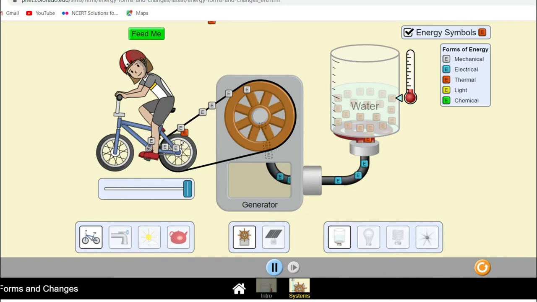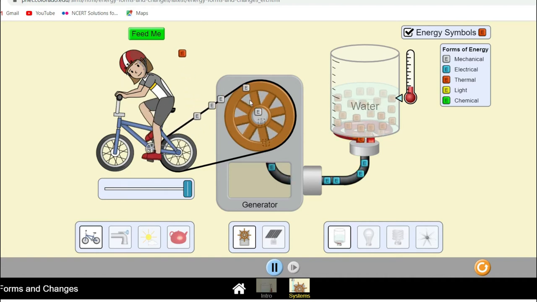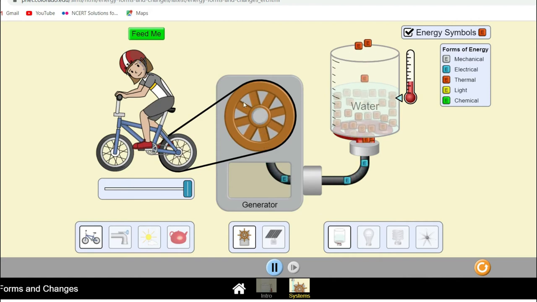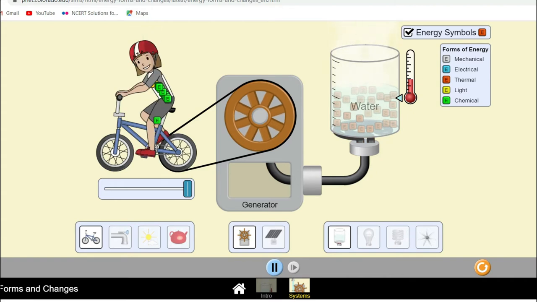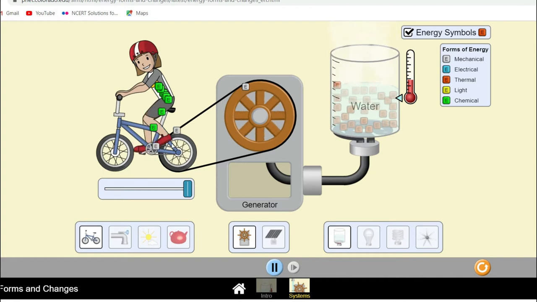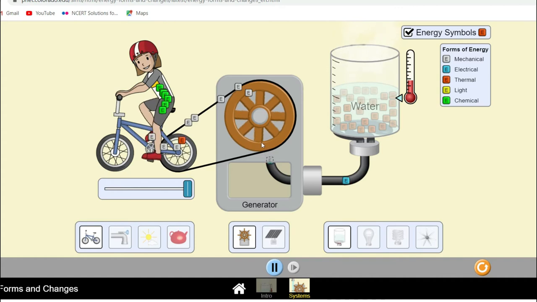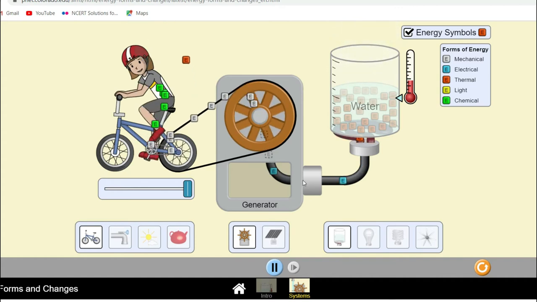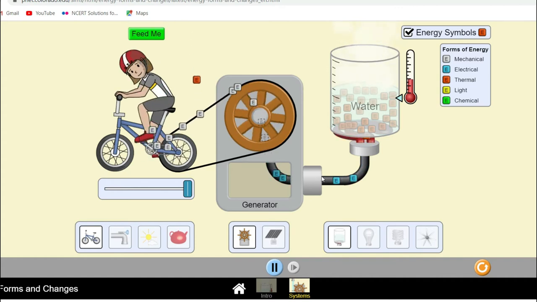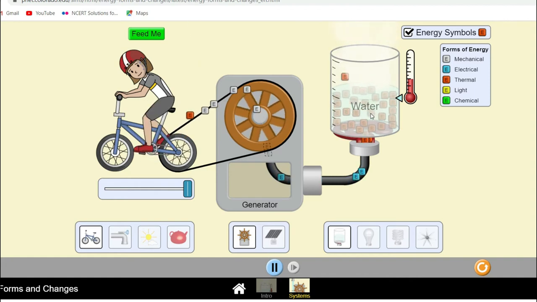The kinetic energy will be responsible for moving the turbine, due to which the energy particles go into the water and the water gets heated up. So what kinds of energy get transformed? You see the muscular energy, then it becomes the kinetic energy of the wheel, then this kinetic energy is responsible for moving the generator, and from the generator the energy particles are moved towards the water to heat it up.